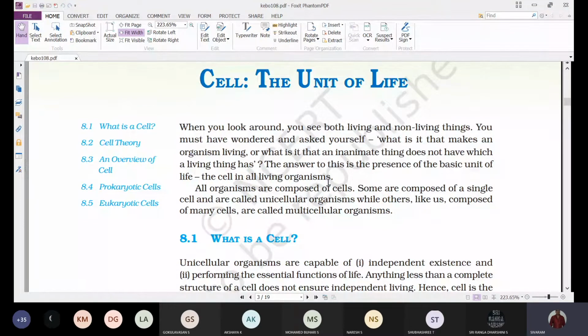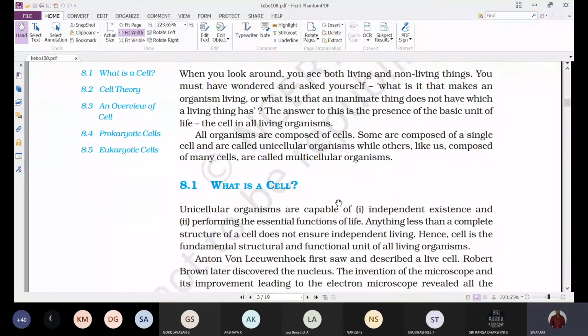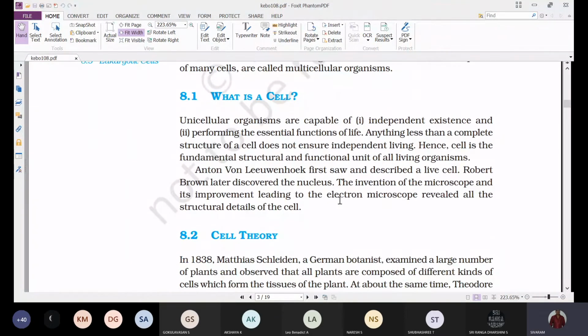And next, the organisms which are made up of many cells, like some fungi, most of the plants, and all the animals. These are all considered multicellular organisms. And next, what is a cell?